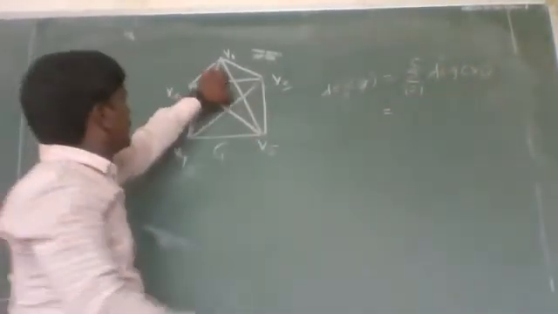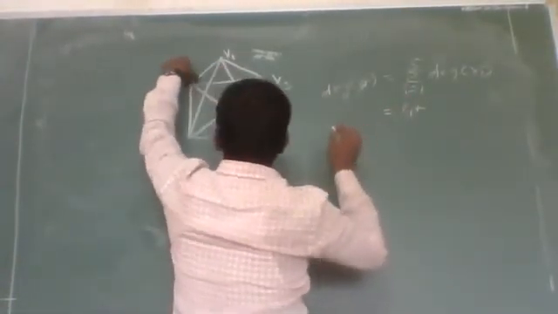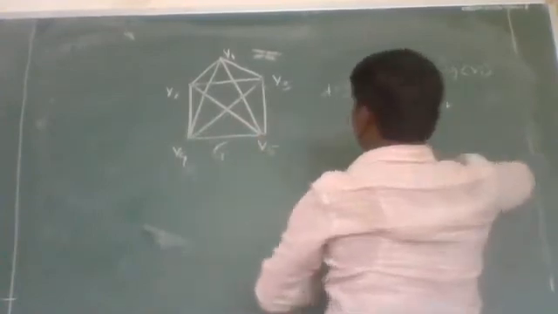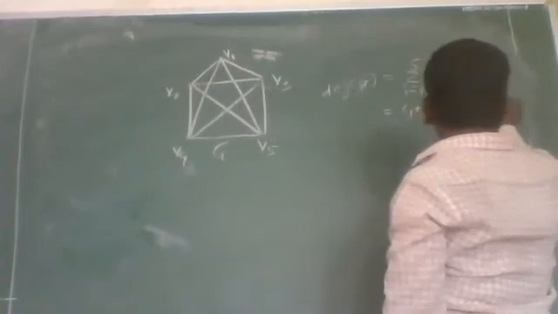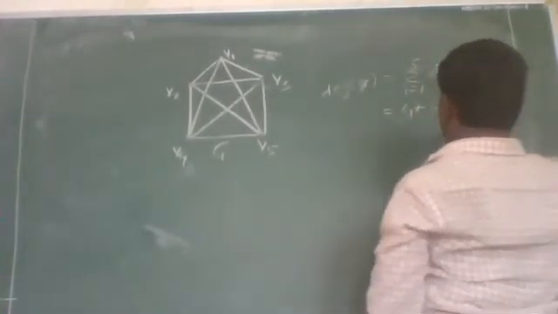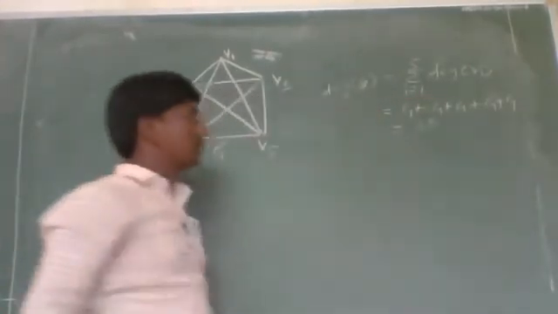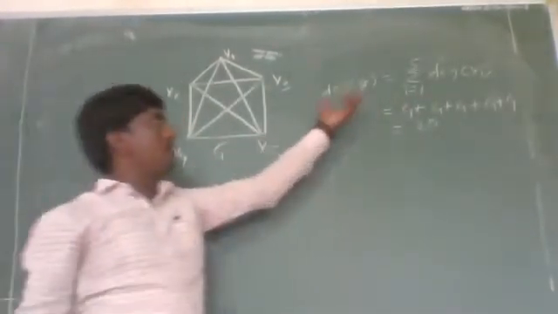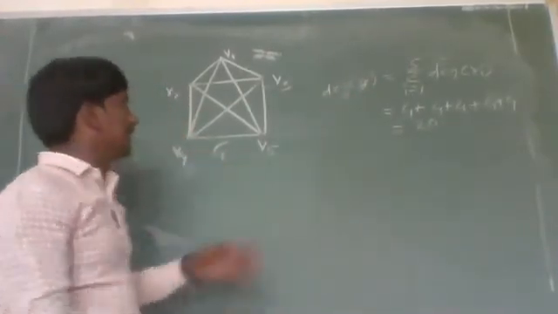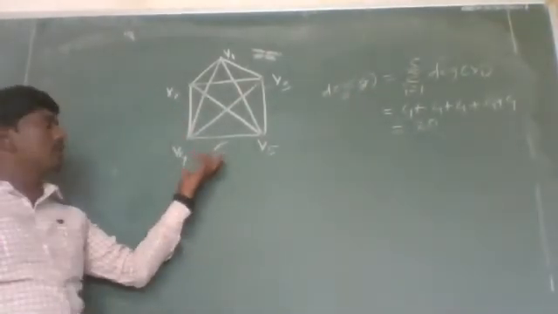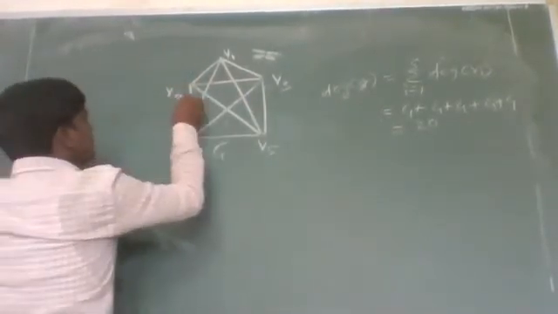Degree of vertex V1 is 4. Degree of vertex V2 is also 4. Degree of vertex V3 is again 4. Plus degree of V4 is 4 and degree of V5 is again 4, which is nothing but 20. This one is from the definition of degree of graph. Now let us check by handshaking lemma. Handshaking lemma says that the total degree of a graph G is twice the number of edges in a graph G. Let us see how many edges are in this graph.